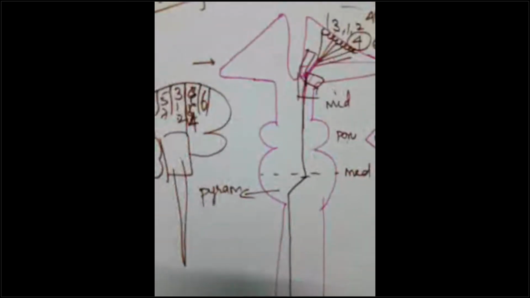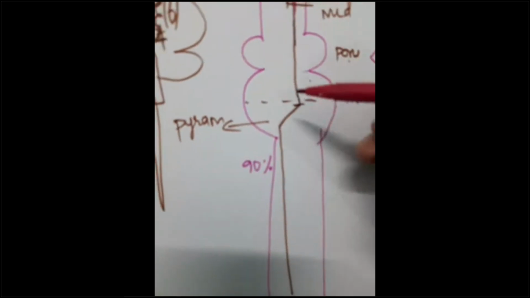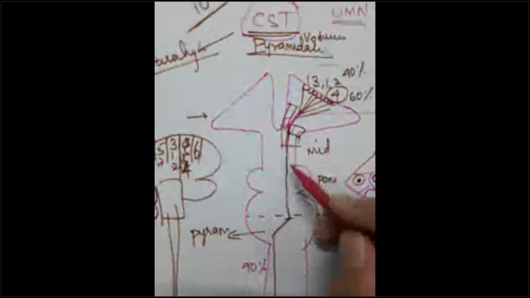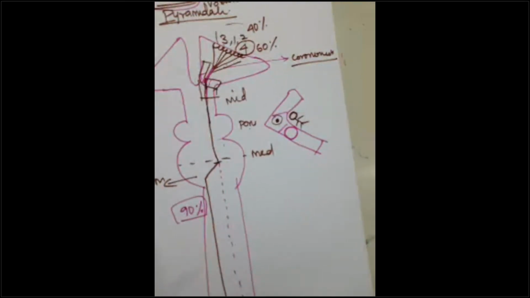Now, are all the fibers crossing? I say yes. Almost all, not all. 90% of the fibers will cross in the lower medulla to the opposite side, guys. If this is the right cerebral hemisphere, in the lower medulla, the tracts will go and cross towards the left side. 90% of the tracts cross. 10% of the tracts will pass uncrossed, guys. If there is any doubt till here in the corticospinal tracts, let me know in the chat box.